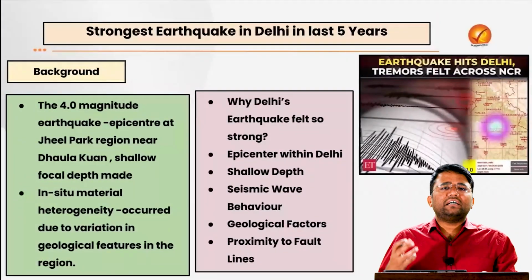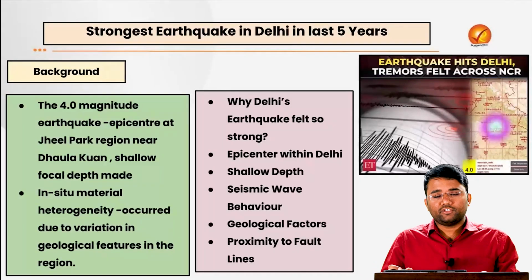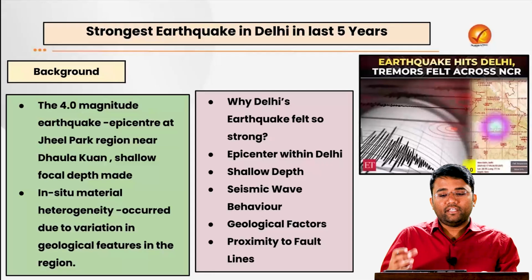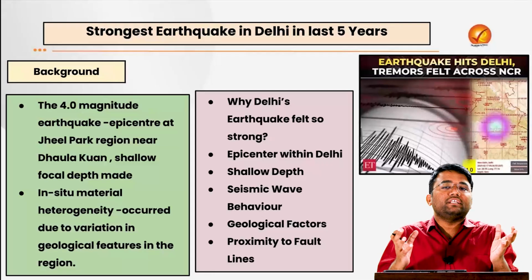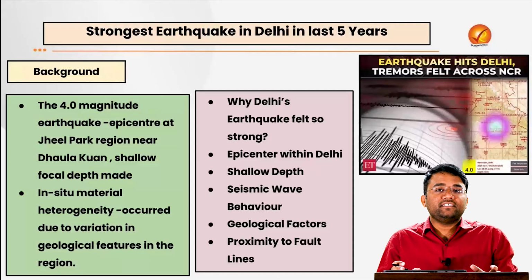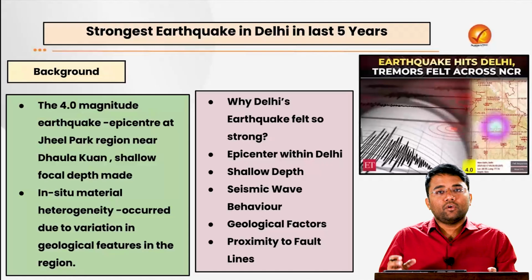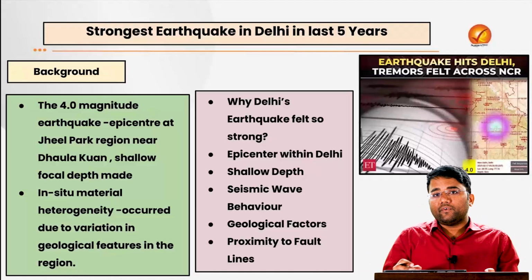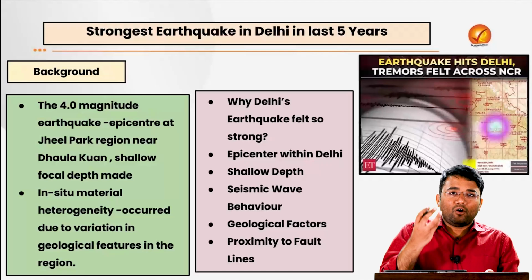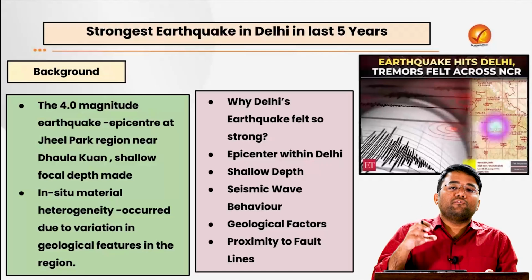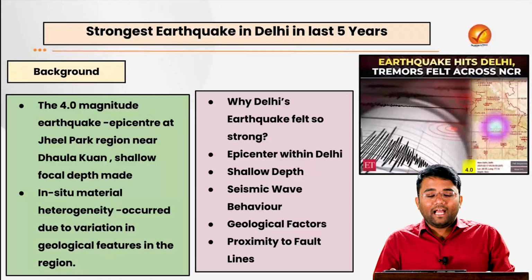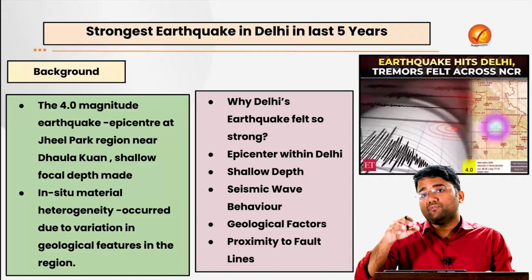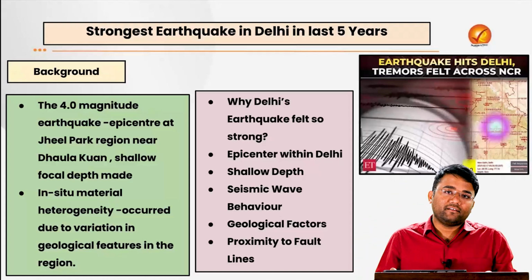In simple words, earthquake is shaking of the earth, which is a natural event or phenomenon caused due to release of energy that generates waves in all directions, and that is the reason people feel tremors on the earth's surface. Now, the location below the earth's surface where this earthquake starts or the waves start is called the focus or the hypocenter, and the location directly above this focus or hypocenter on the surface of the earth is called the epicenter.